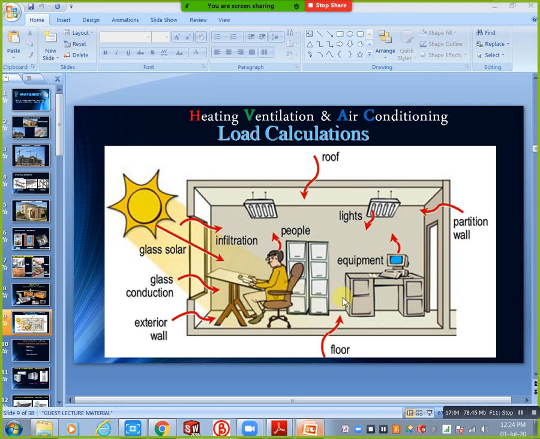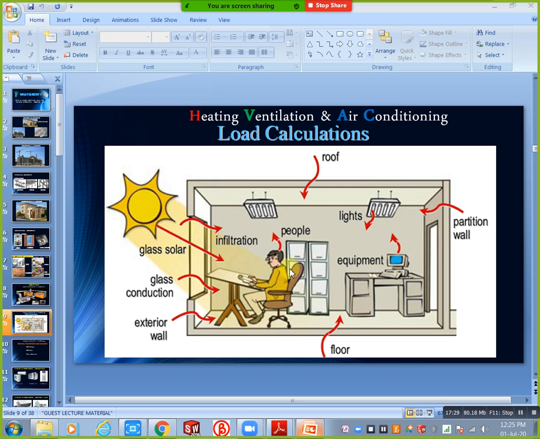Next, there are lighting fixtures now. Lighting fixtures automatically generate some heat. And equipment, like computers, or other equipment in the kitchen such as microwave ovens, also generates some heat, so this is also one of the ways. And people: how many people are living in that room. People also generate some CO2 and some heat, so this is also one of the ways.